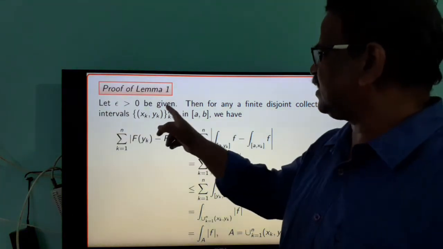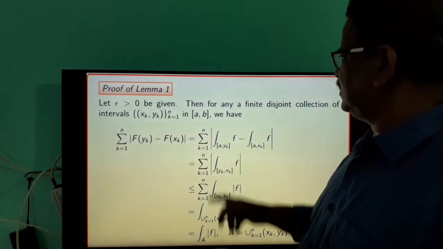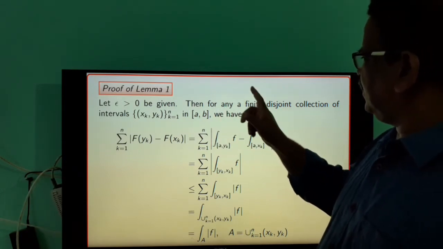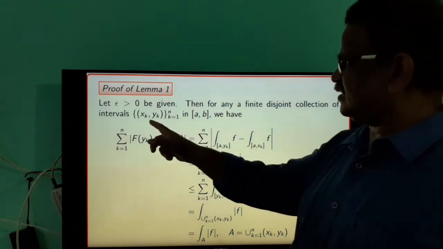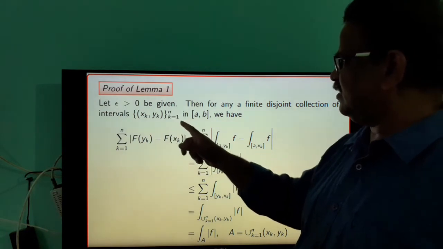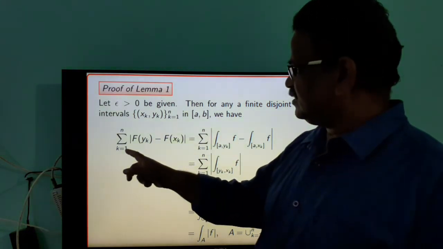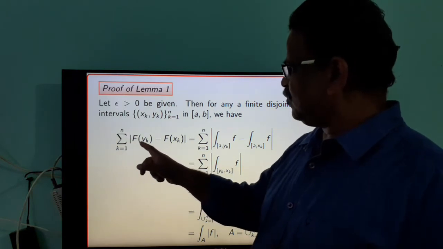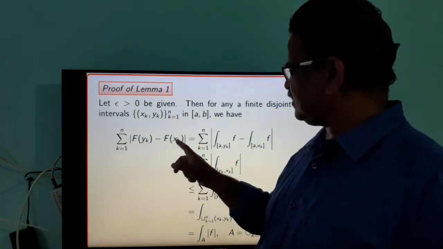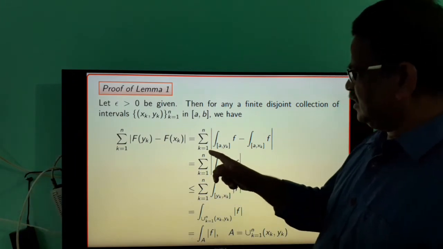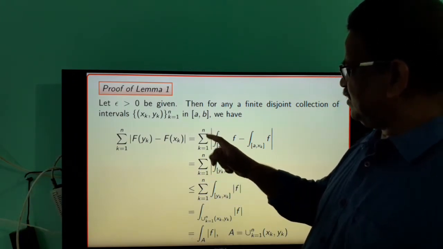Let epsilon greater than 0 be given. For any finite disjoint collection (s_k, y_k), k equal to 1 to n in [a,b], we have summation of modulus of F(y_k) minus F(s_k).